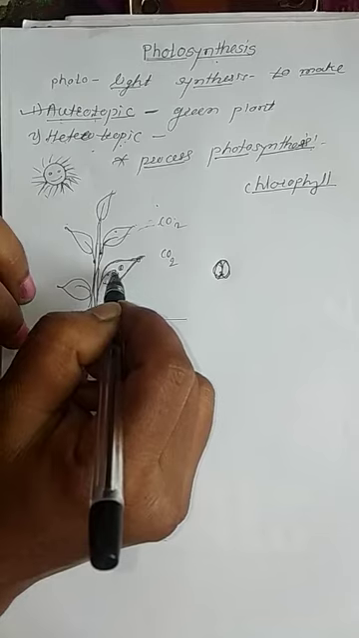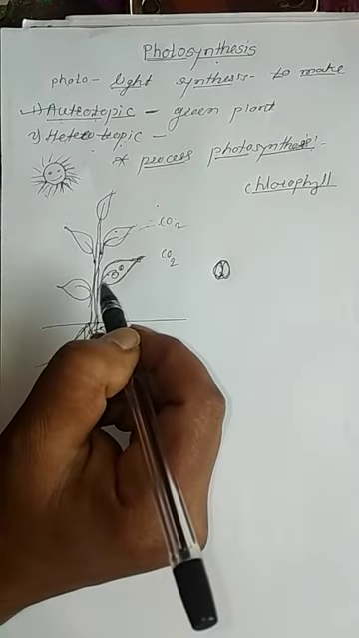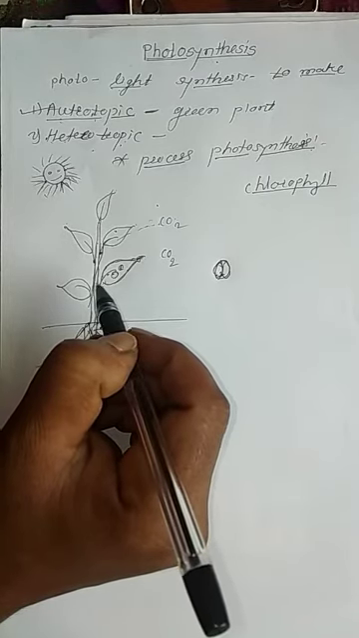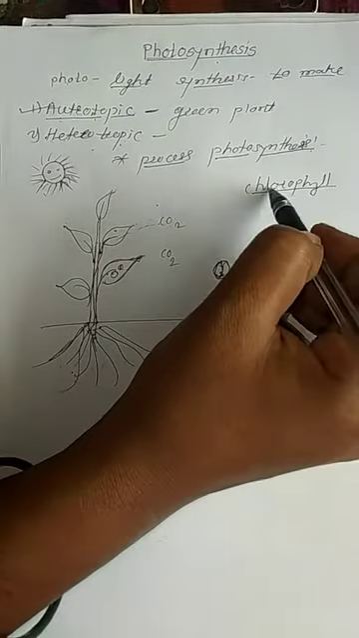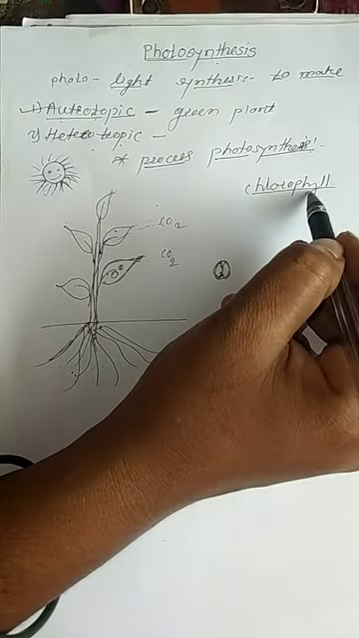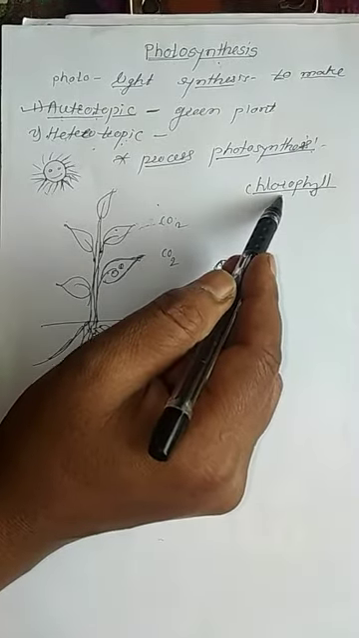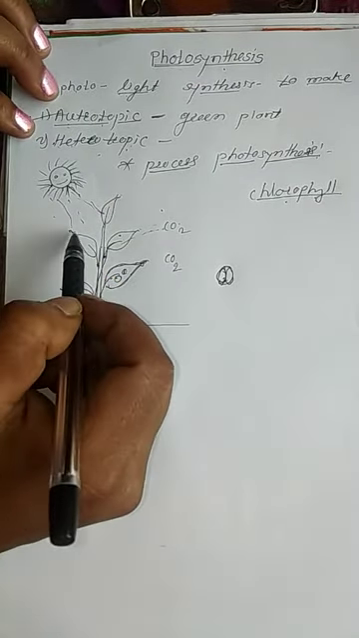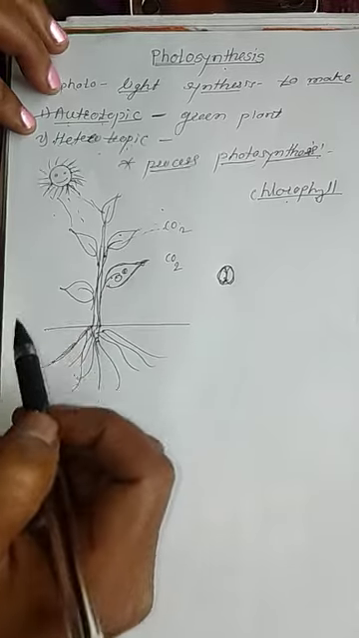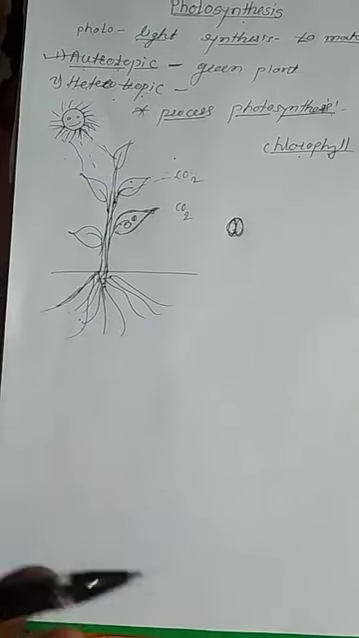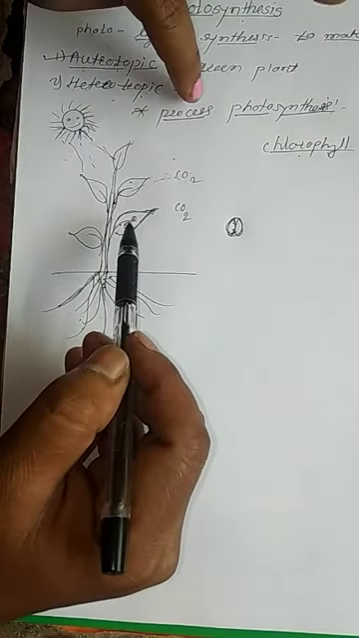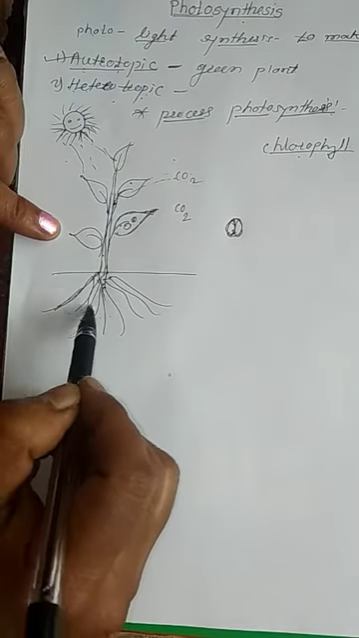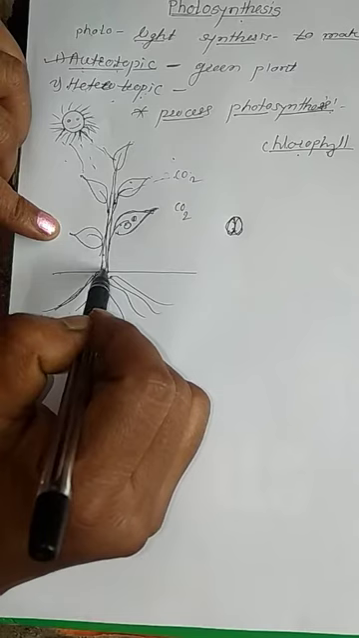In the leaf there are very important organelles, and in these organelles the chlorophyll pigment is present. Got it, students? With the help of chlorophyll pigment, in the presence of sunlight, the plant can make its own food. Let us explain again. The green plant absorbs water and minerals from the soil and transports them to the leaf.